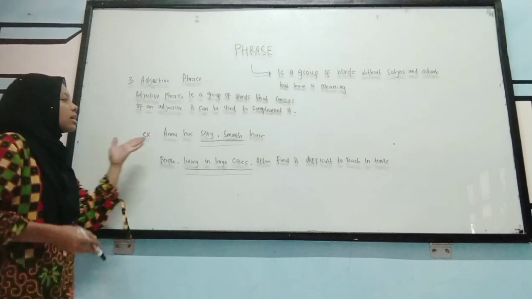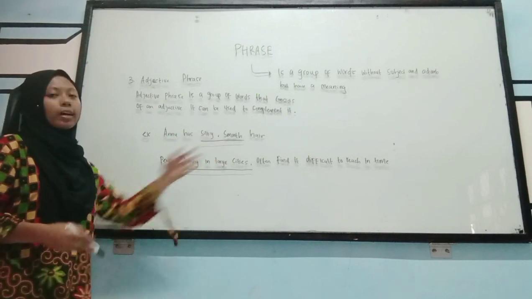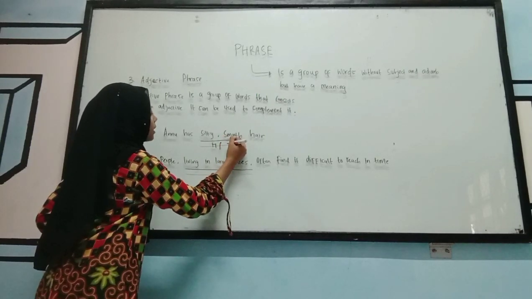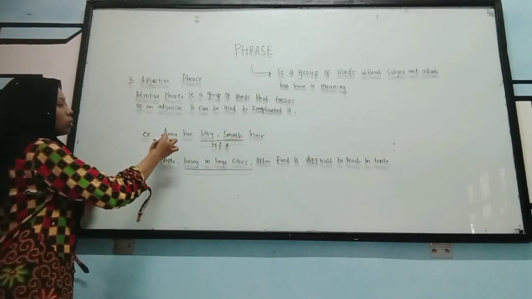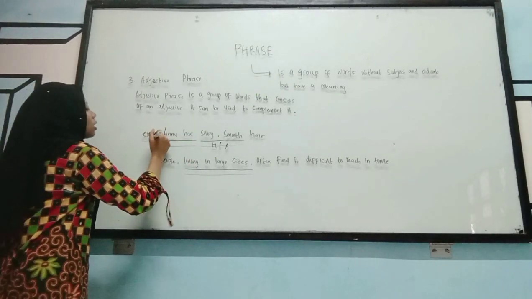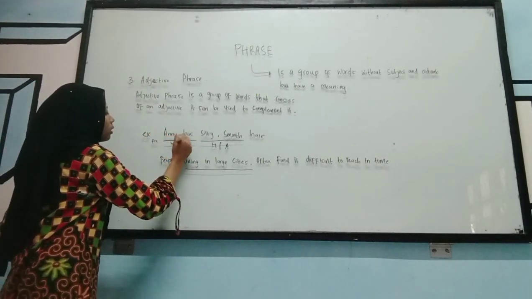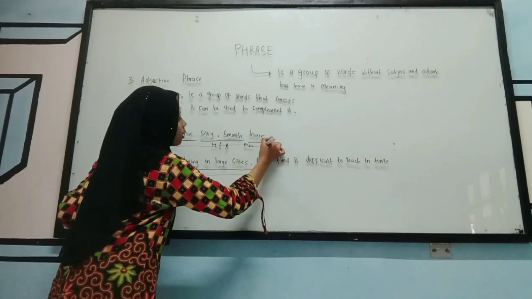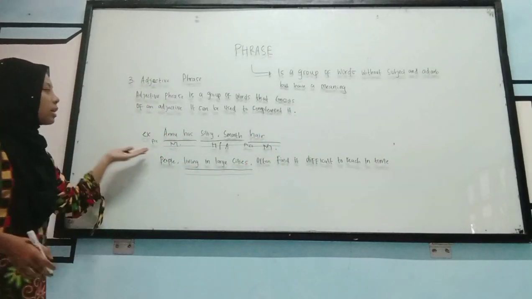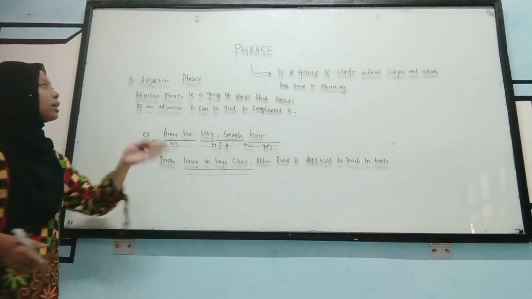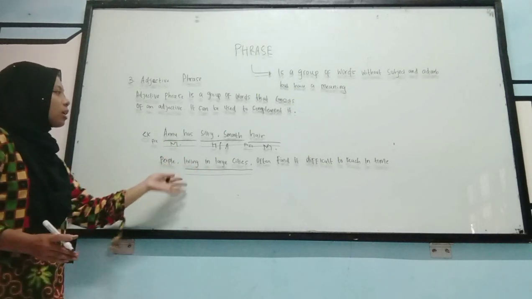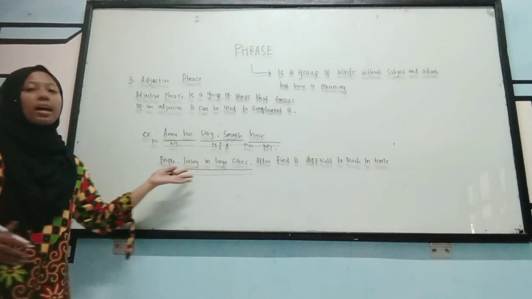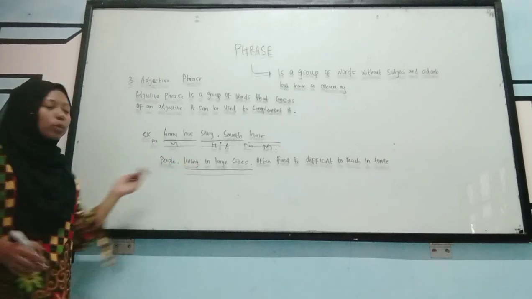For example, Anu has silky, smooth hair. Silky and smooth is the head as an adjective, and Anu has is the pre-modifier, and hair is the post-modifier. So Anu has silky, smooth hair is an adjective phrase. Silky and smooth as adjective, and Anu has hair as modifier from silky and smooth.